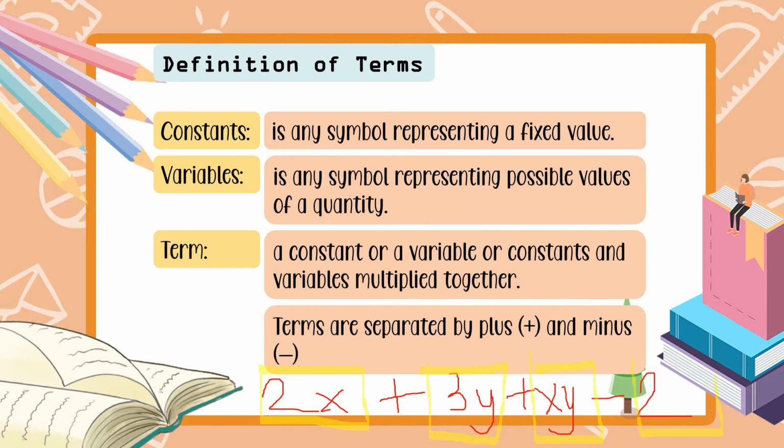At saka yung 2 dito is also a term. So, bakit sila naging term? Because they are separated by plus and minus sign. Ayan, yung minus, andito yung plus, andito yung plus. So, nakaseparate siya. This one is term, term, term, and term. So, how many terms do we have? We have 1, 2, 3, and 4. We have 4 terms here. Next, what are the other terms na kailangan nating malaman?